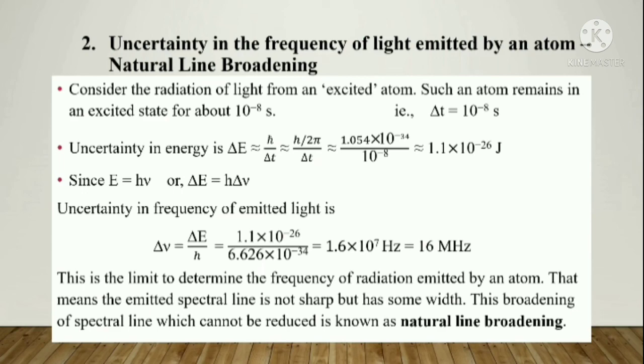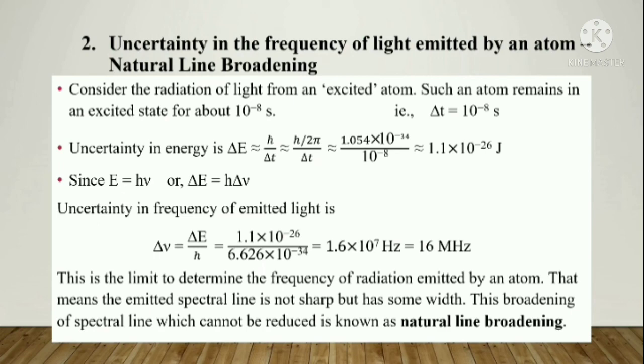That is explained here. This means the spectral line is not sharp. The emitted spectral line is not sharp but has some width. This broadening of the spectral line cannot be reduced. This is a fixed value, because 10 raised to minus 8 is the fixed value for the excited atom, the time it can stay in the excited state.